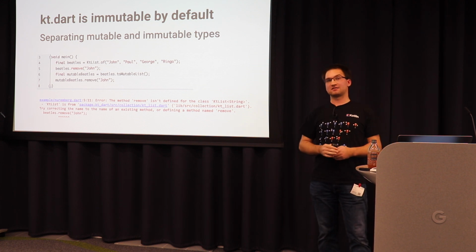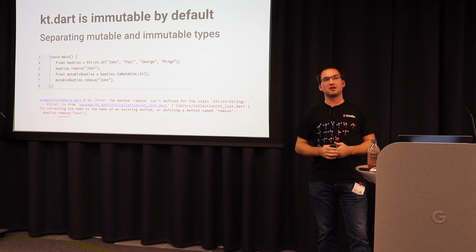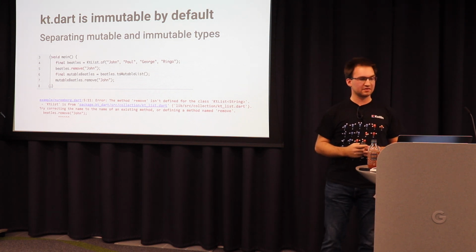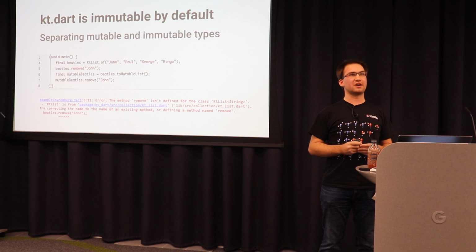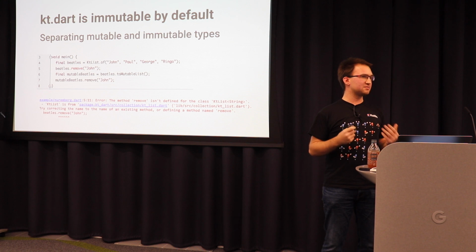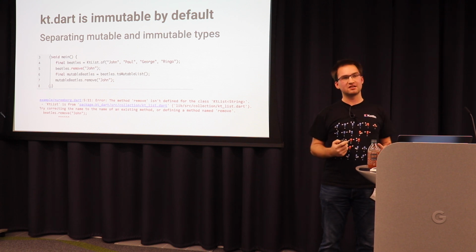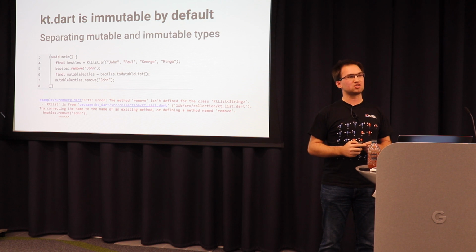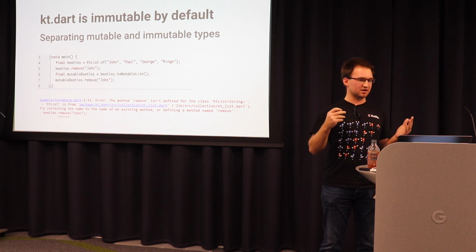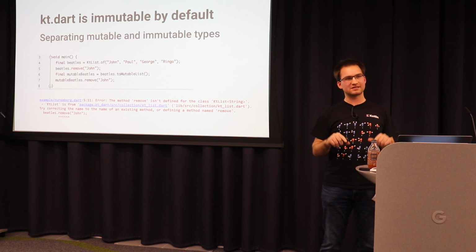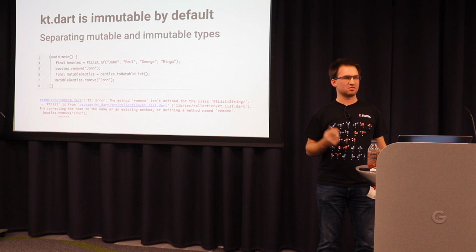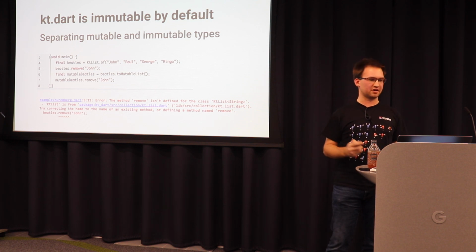And that's what I did. The KtList here by default has no remove function. Remove only exists if you convert it to a mutable type. So there's the function toMutableList, and once you have a mutable version of it, or a mutable copy, you can call remove. And this makes the API of my KtList or my mutable KtList much better compared to the standard Dart one. Because I exactly know those functions which exist, they work. And I don't have to add a try-catch around it in case it's not modifiable.